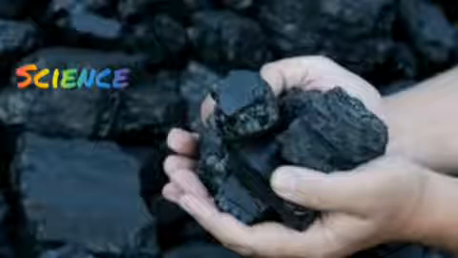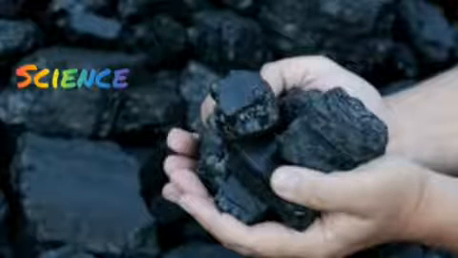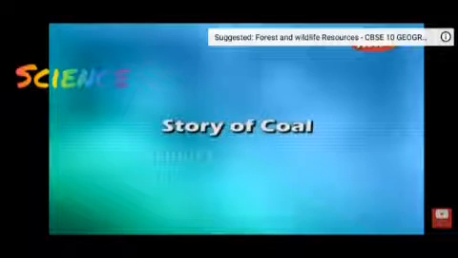Earlier, it was used in railway engines to produce steam to run the engine. Nowadays, diesel or electricity is used for that. It is used in thermal power plants to produce electricity. It is also used as fuel in various industries. How is coal formed? Let us study its story.